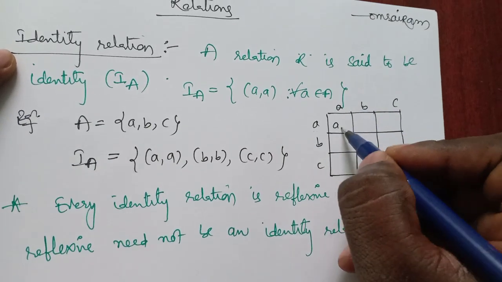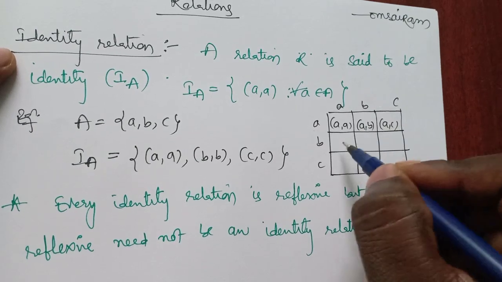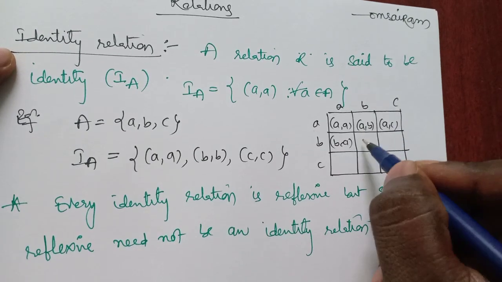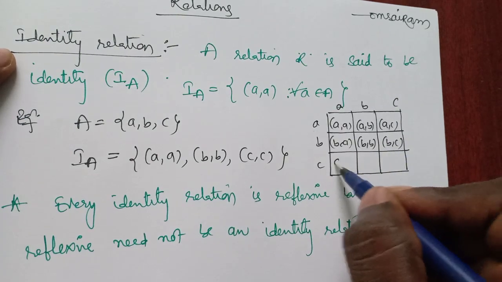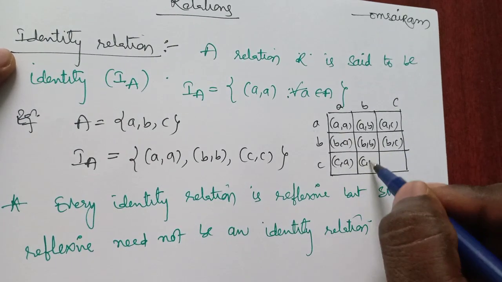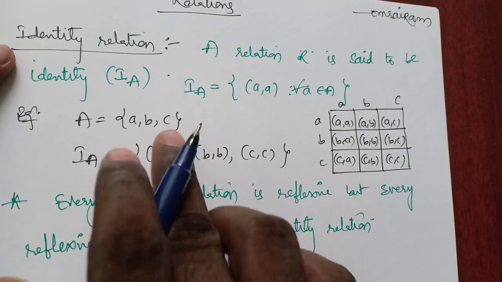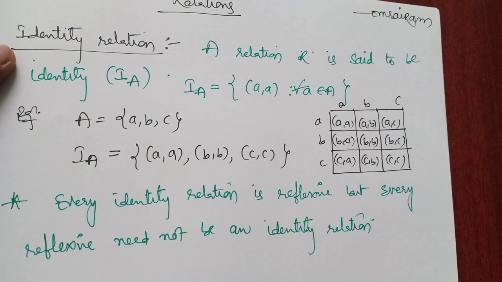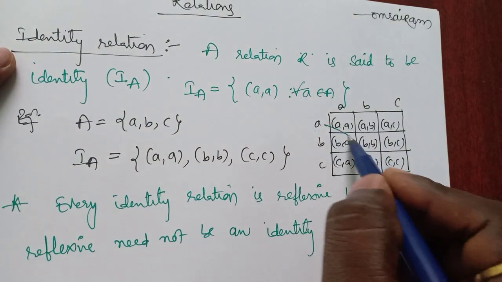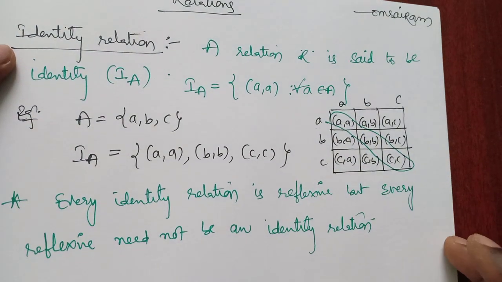What are the ordered pairs? (a, a), (a, b), (a, c), (b, a), (b, b), (b, c), now (c, a), (c, b), (c, c). Clear. So what is identity relation? All the diagonal elements are said to be the identity. So these are the elements we want for the identity relation.